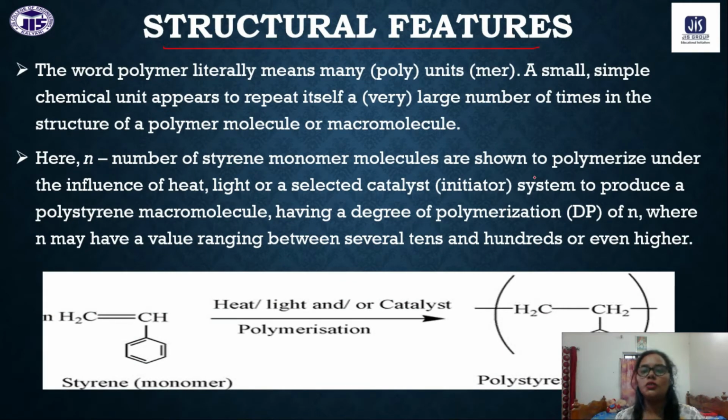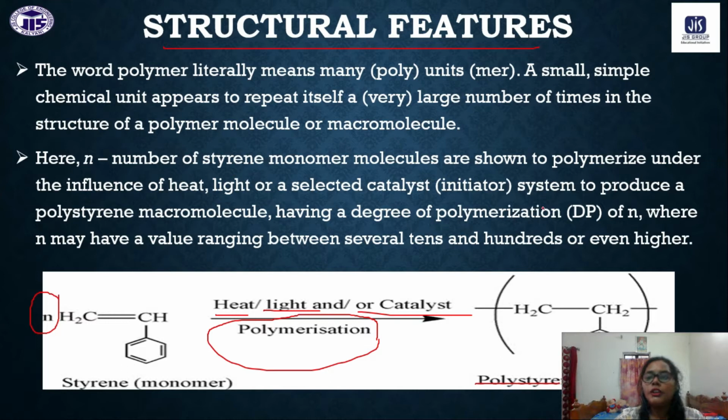Already I have told you about the repetition of the monomer units that forms the polymer molecules. Here I have given one example, a styrene molecule. Many styrene molecules attach with each other, and in presence of heat, light, or any type of catalyst, the polymerization reaction takes place, and we finally have polystyrene. This is a large giant molecule, and this is the polymer.